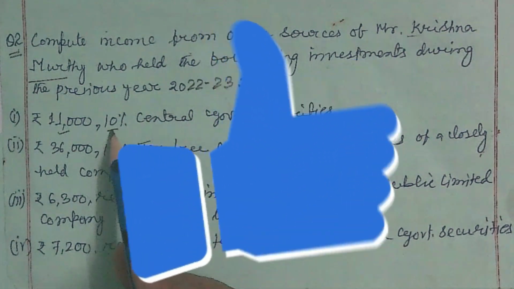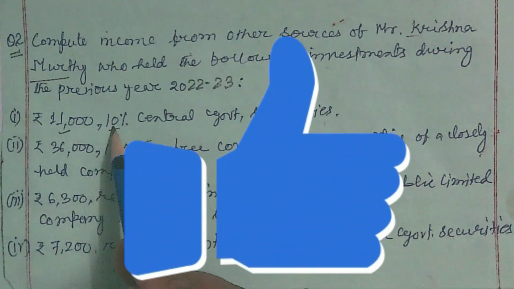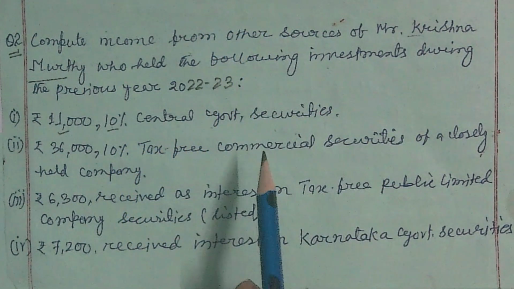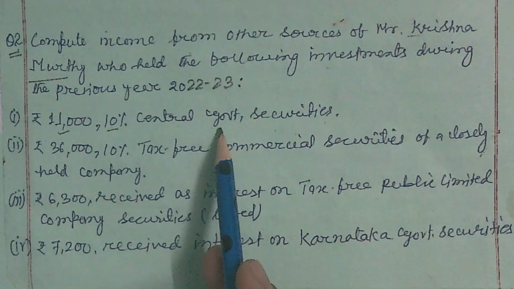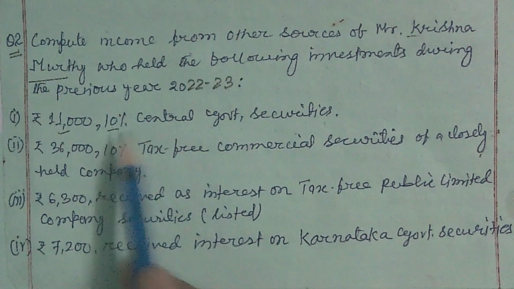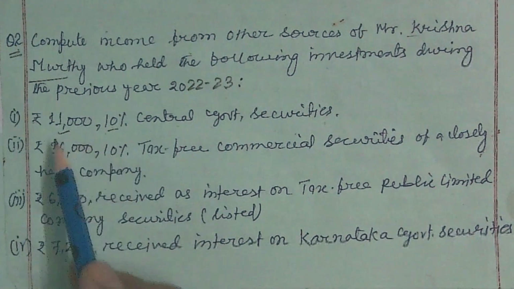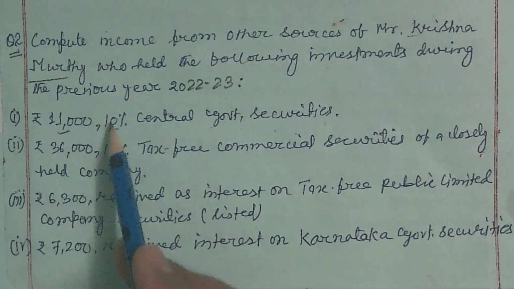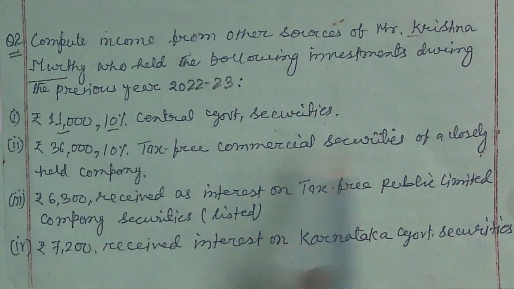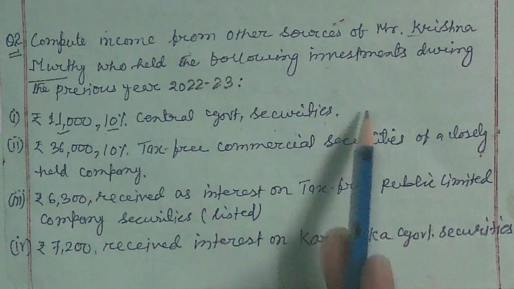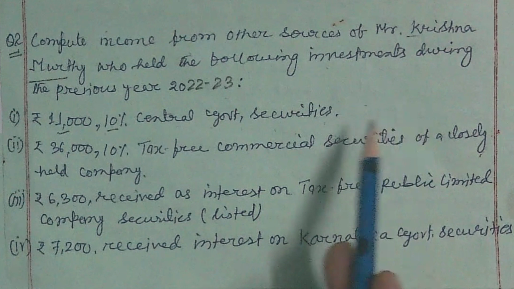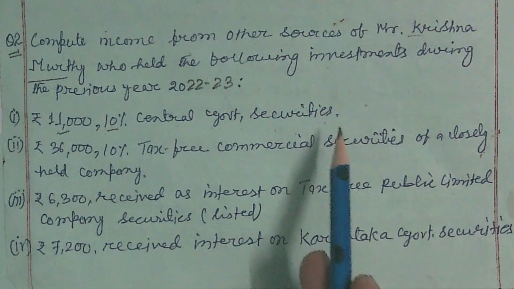So in income from other sources, interest on central government security is taxable. Then what is the amount he has received from this security in the name of interest? The rate is given and the amount of investment is given, you multiply them, then the interest would be rupees 1,100 received by Krishnamurthy, the assessee.